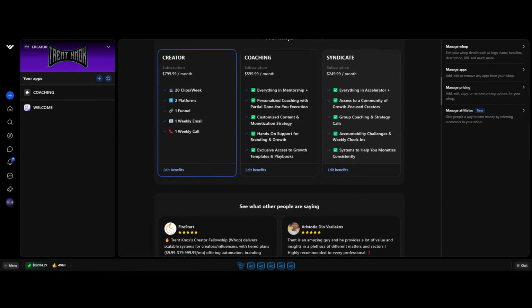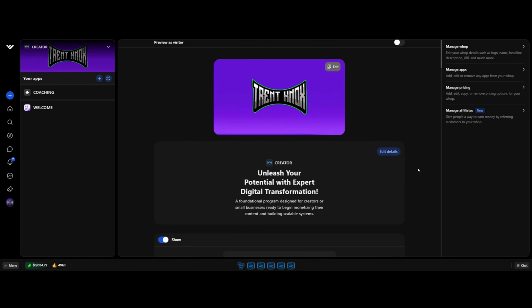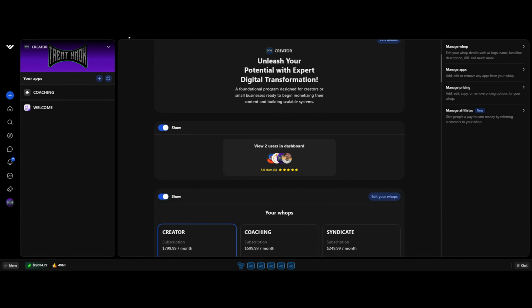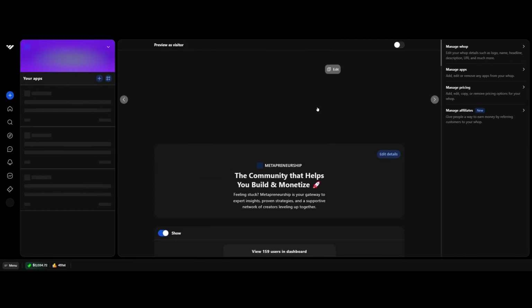But guess what? It takes presence. It takes showing up. It's having a sense of purpose. And so that's why the community that we've developed, the metapreneurship community, is such a low ticket offer.